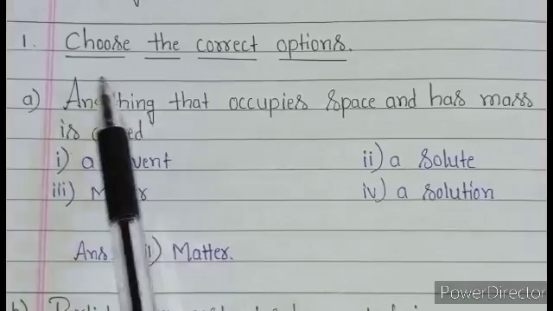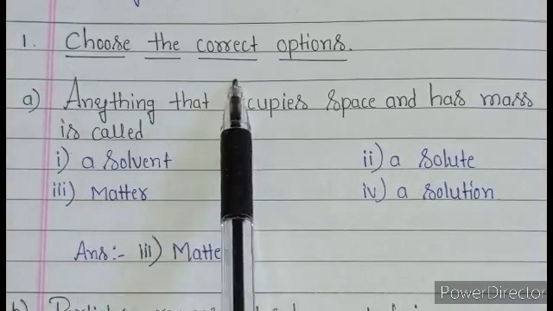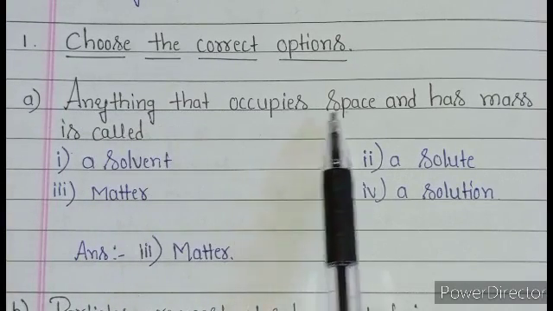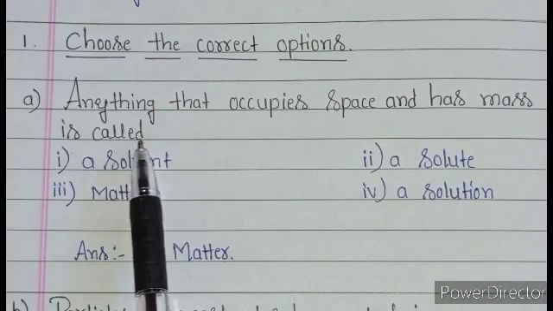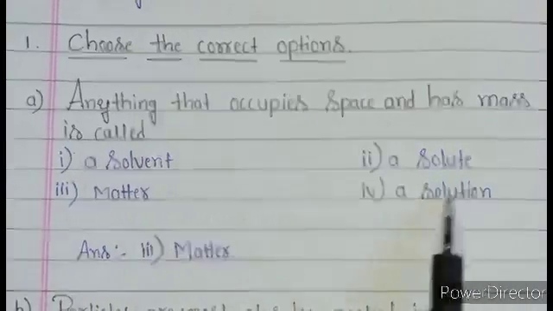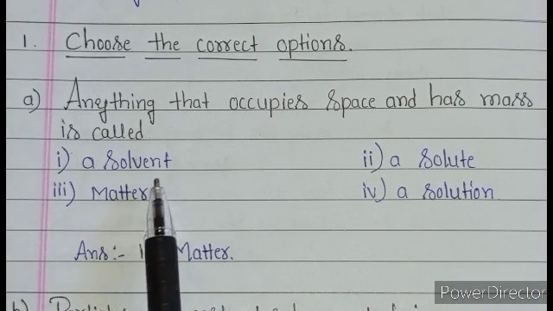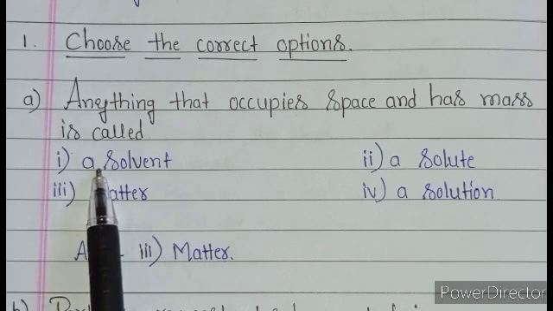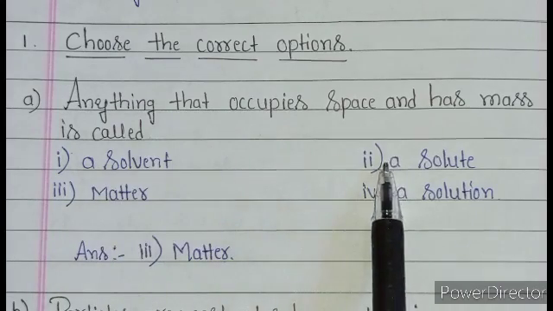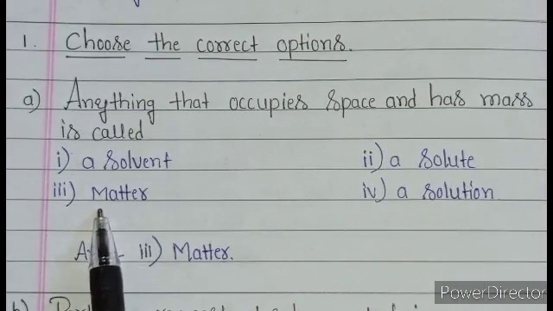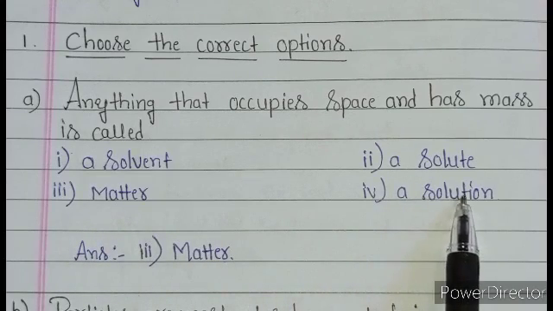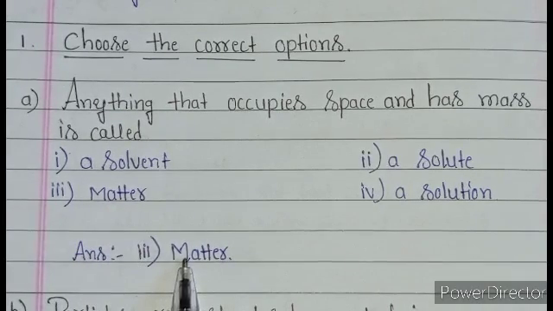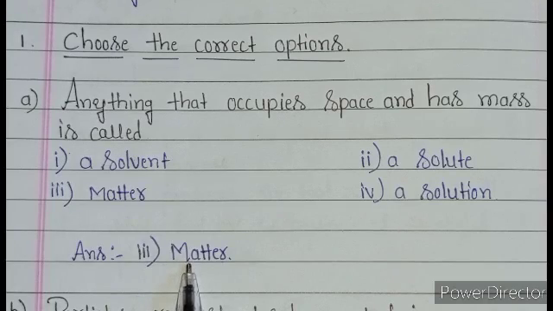Next, the first exercise: choose the correct options. Question A: anything that occupies space and has mass is called. There are four options: a solvent, a solute, matter, a solution. The correct option is the third option, matter. Anything that occupies space and has mass is called matter.